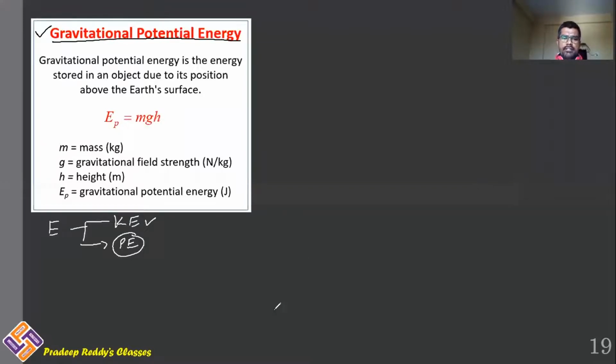Now let us learn how a body is able to gain potential energy. Let me consider this is the ground. There is an object placed initially at this position, and from here it is being displaced to this new position. I am calling this height h1, and this height h2.